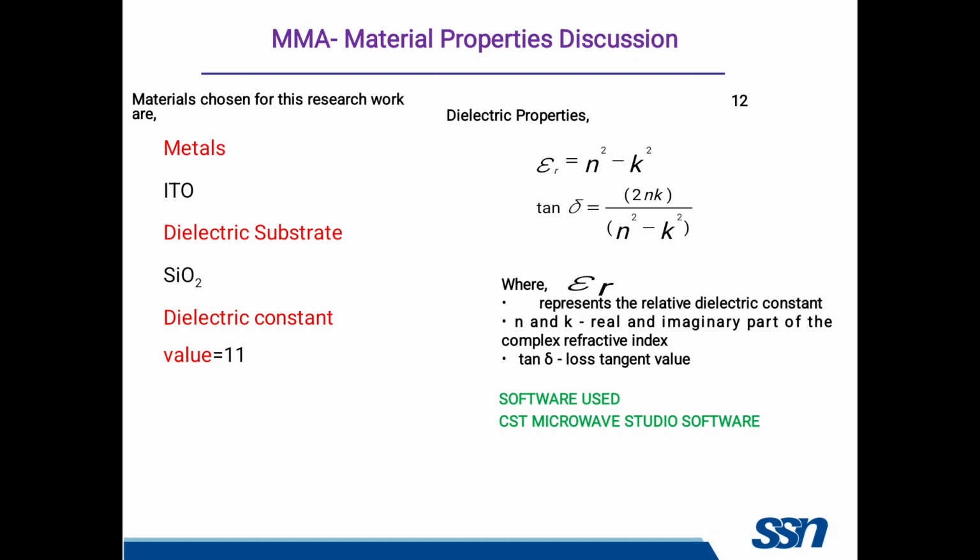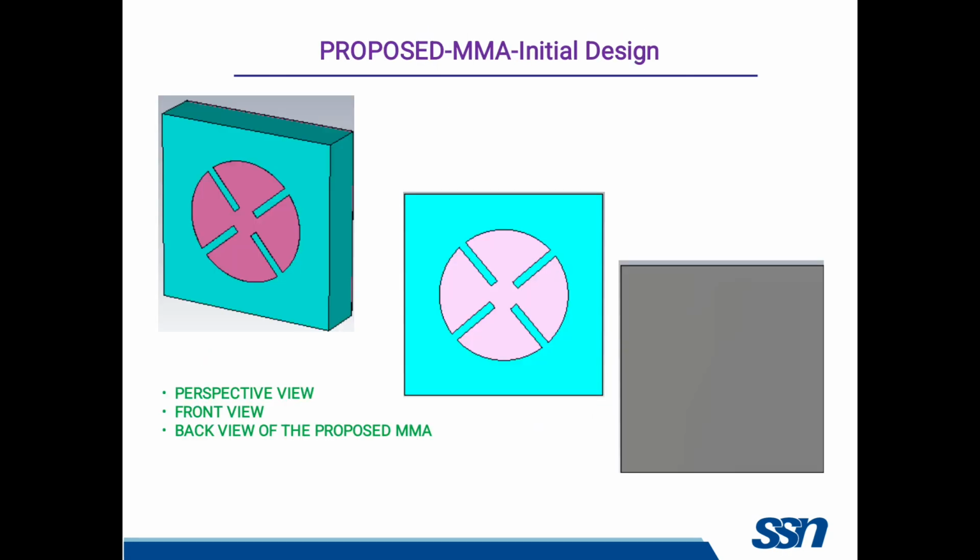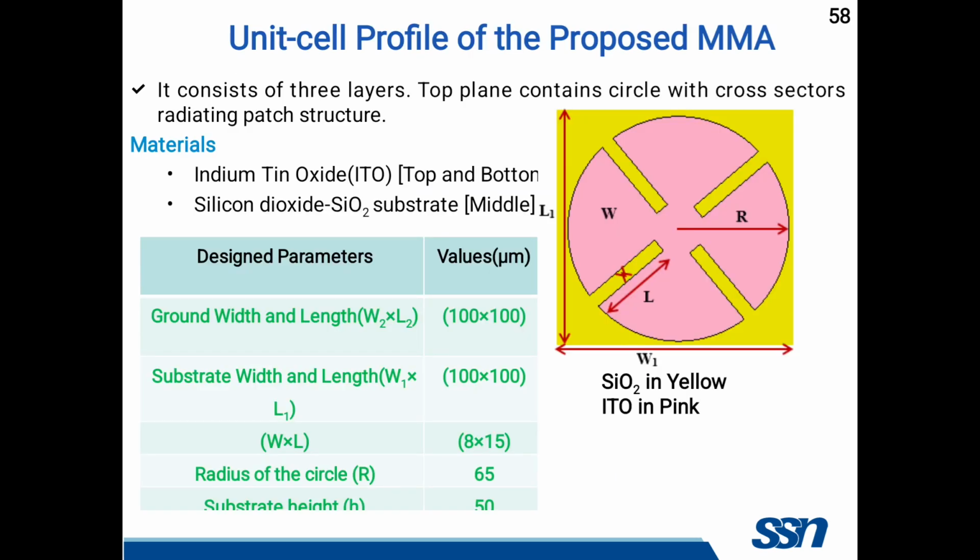And the software used here is CST Microwave Studio software. So this is the proposed metamaterial absorber design. First one is the perspective view, and the top view and the back view of the structure are shown here. So this is the unit cell profile of the proposed metamaterial absorber, which means the absorber is designed by using these parameters. And the absorber has 3 layers, we already know.